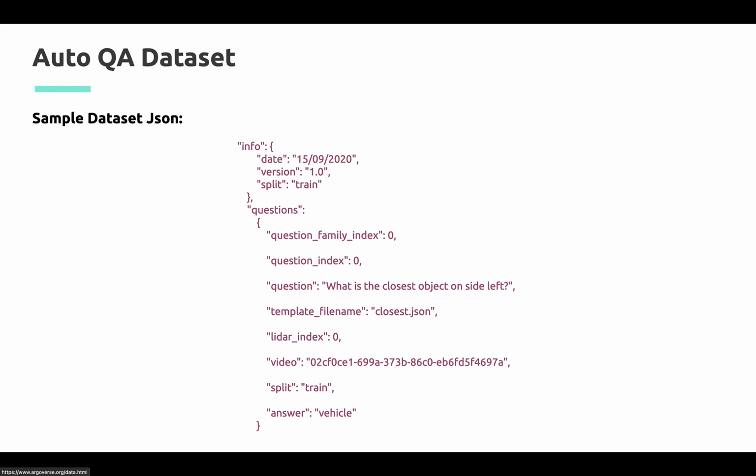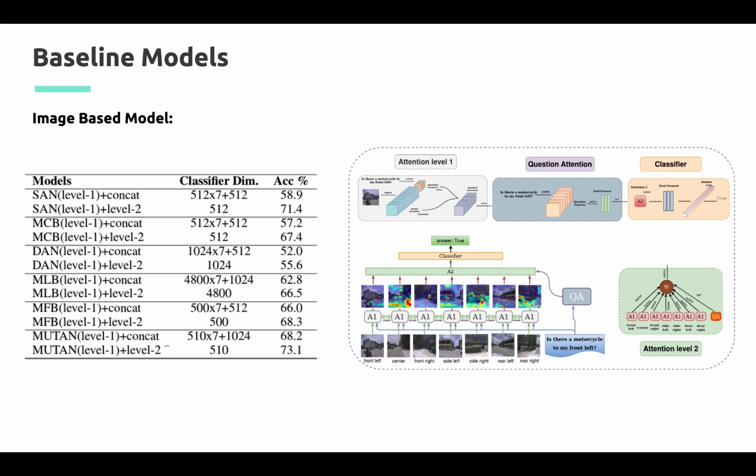Each object in the JSON consists of the question family index representing which family this question belongs to, its answer, the corresponding LiDAR image index, the template used to generate this question, details about the video file from which the image is sampled, and details about in which split this question lies. In order to solve the task, appropriate baselines are tested by us. For the image-only model, we have used hierarchical attention over images. For level 1 attention, we experimented with different existing attention models of visual question answering tasks. We got a maximum accuracy of 73.1 with Newton-based level 1 attention.